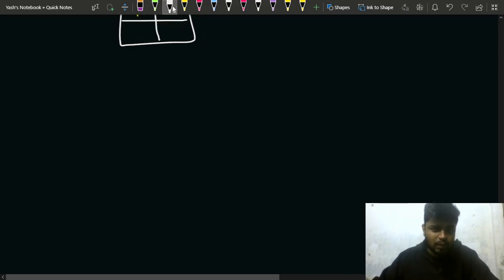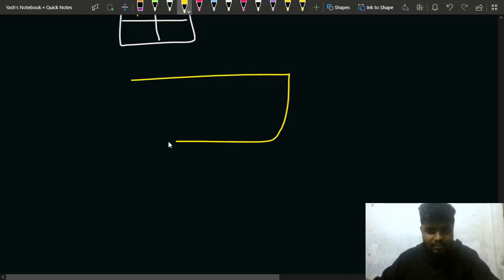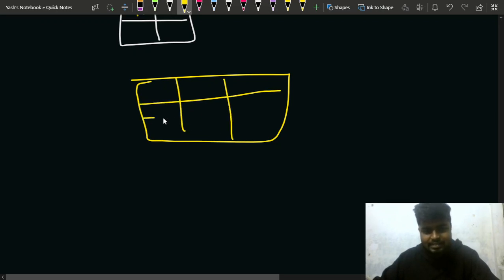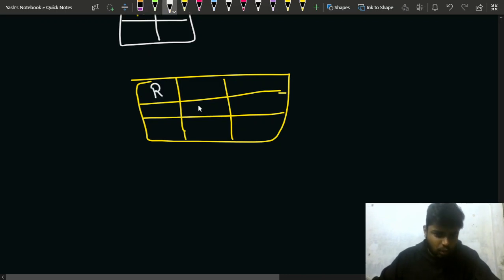Now let's talk about the third case. Let's say we are having a 3 cross 3 board, right? 1 2 3, something like this. In this case, we can have an R here, right? We know that we cannot have any R here, or here. So we'll be having dots in these parts, and wherever we'll be having rooks, we'll be representing it by R. So can we have a rook here?